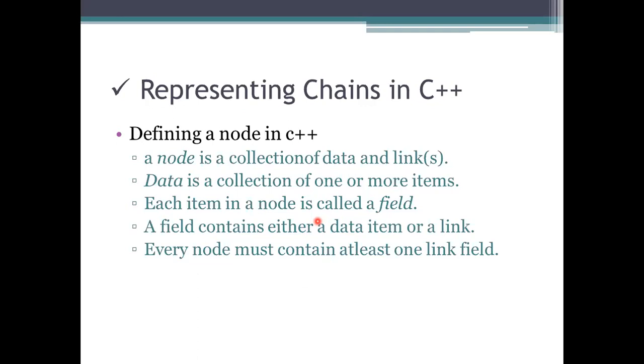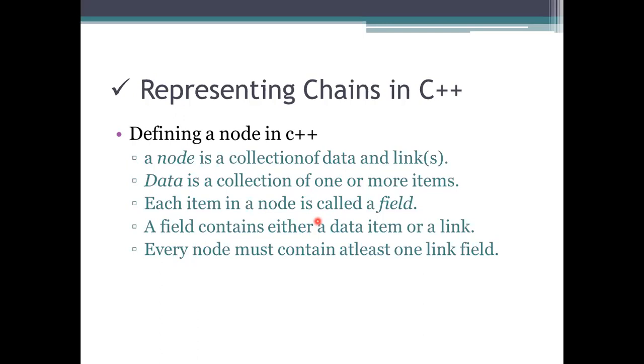Here we should know that a node will consist of an item, which is specified as a field here. This field will allow the user to store the data item, and it will provide access to a link here.